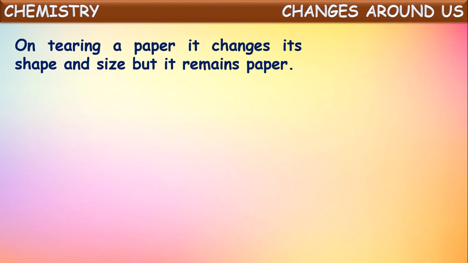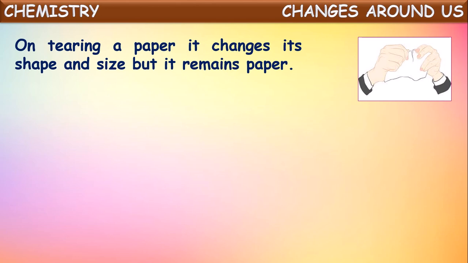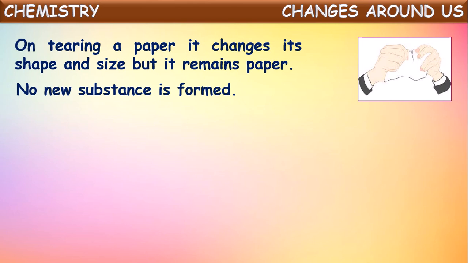Okay. Next, on tearing a paper, it changes into small pieces. It changes its shape and size, but it remains paper still, because there is no formation of any new substance. The paper just becomes small pieces. No new molecules are formed. The chemical composition of the paper remains the same. Only the shape and size are changed, and hence the tearing of paper is said to be a physical change.